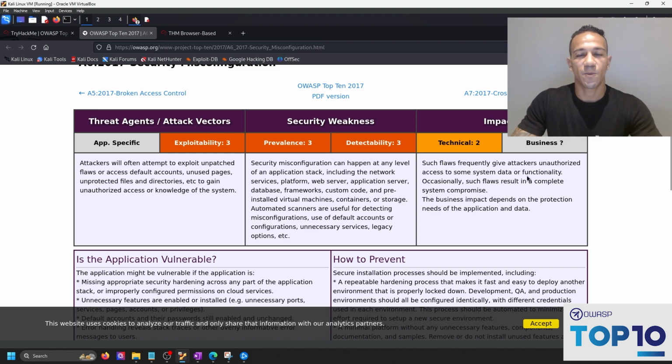Now, I've already explained the impacts, but such flaws frequently give attackers unauthorized access to some system data or functionality. Occasionally, these flaws can result in a complete system compromise. Business impact depends on the protection needs of the application and of the data if the business wants to continue operating and making money.